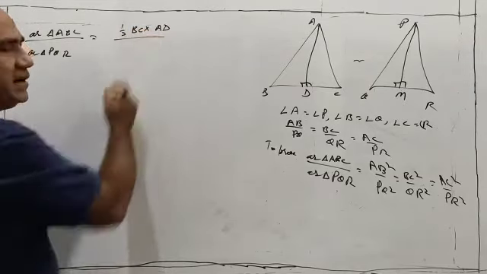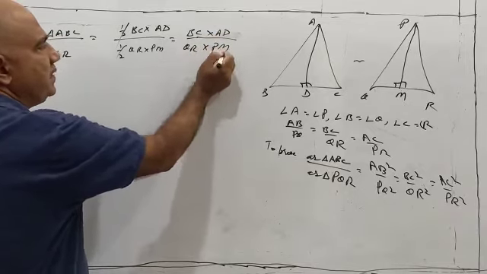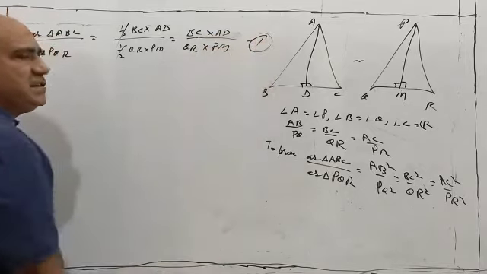So it is half into BC into AD, and the area of the other will be half into QR into PM. The halves get cancelled and you are left with BC into AD divided by QR into PM. Let me call this result 1.